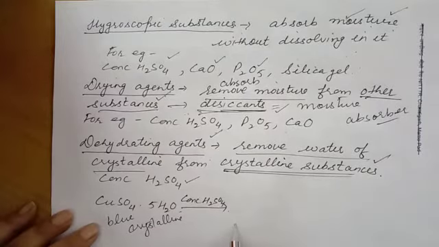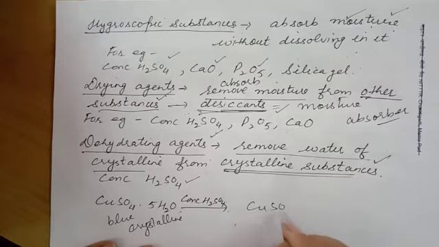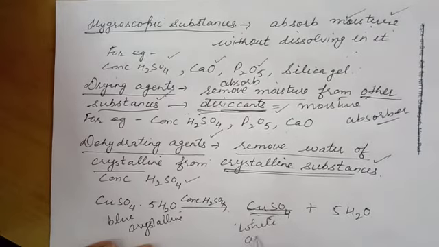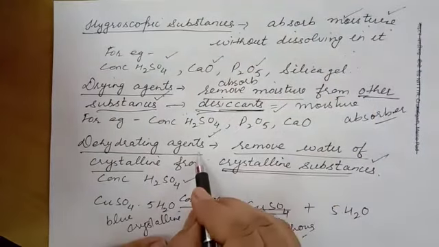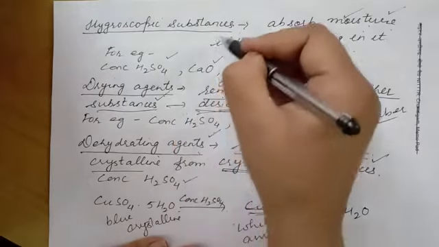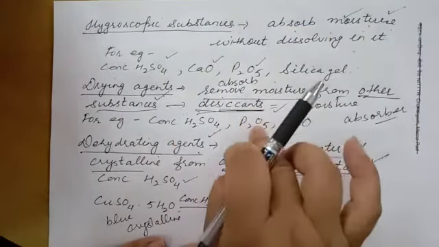When you pass concentrated sulfuric acid through them, they change into copper sulfate plus 5 molecules of water. Now this copper sulfate is white amorphous.